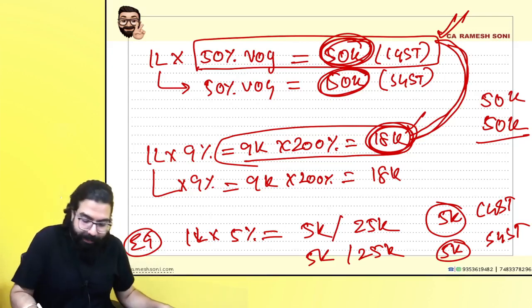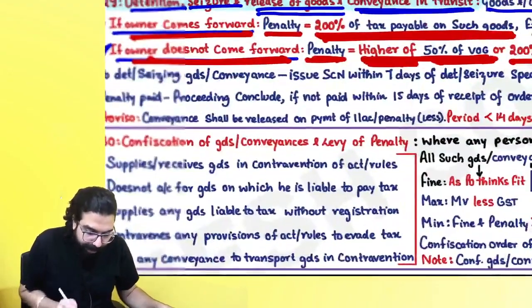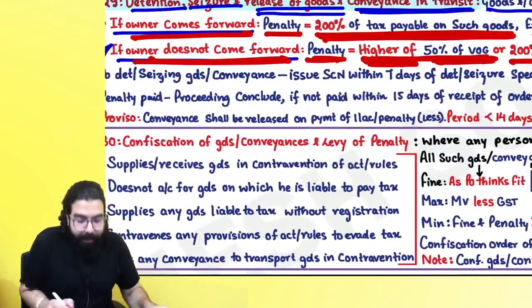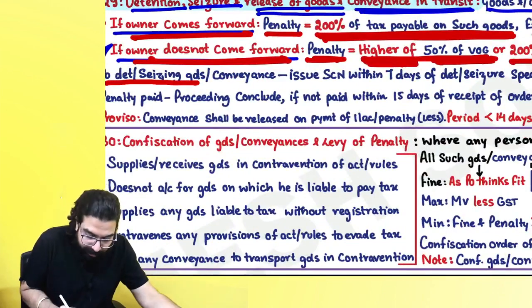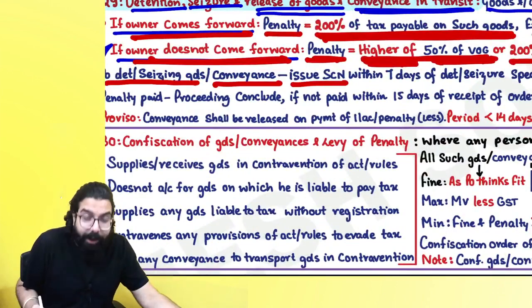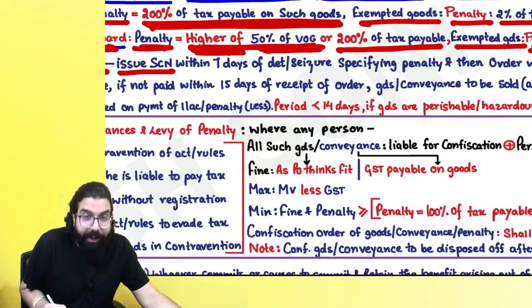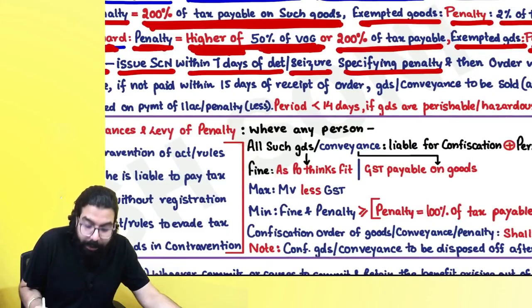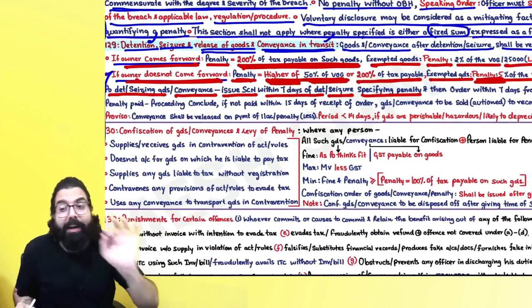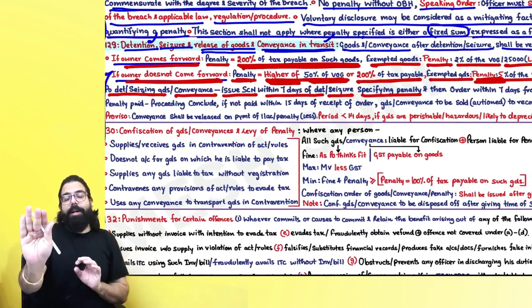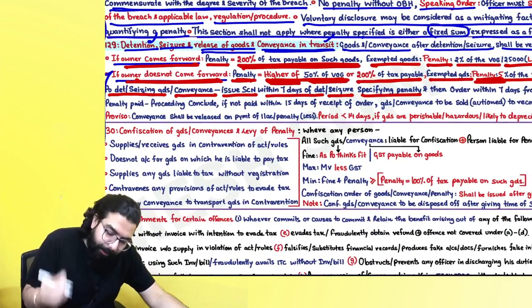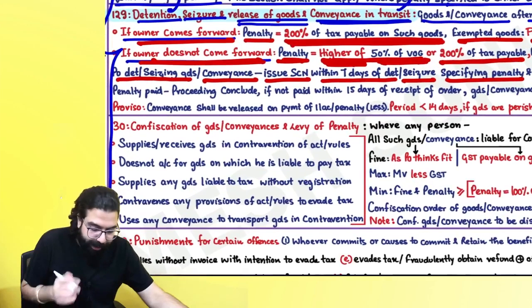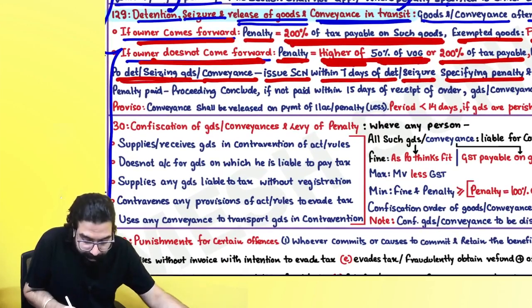Chalo, let's go ahead. Everyone over here now. Now they are going ahead and telling proper officer detaining. Proper officer, when he detains the goods, detaining or seizing the goods or conveyance, will issue a show cause notice within 7 days of detention or seizure, specifying the penalty. So today they have gone ahead and detained. Immediately they will detain the goods and the conveyance.